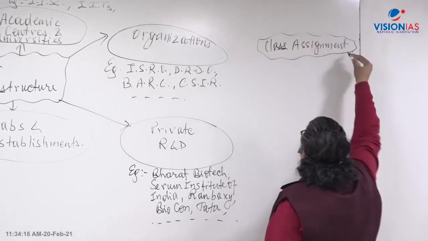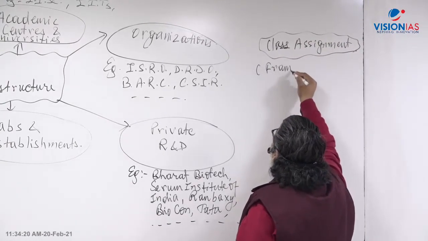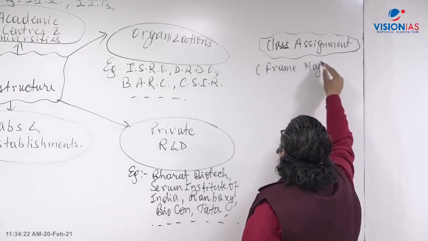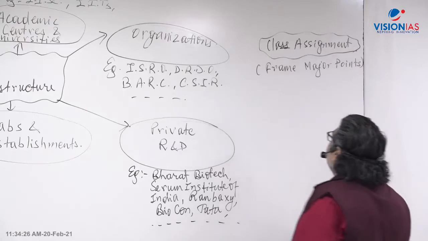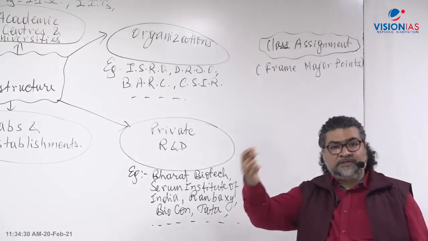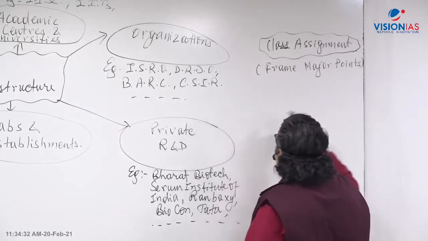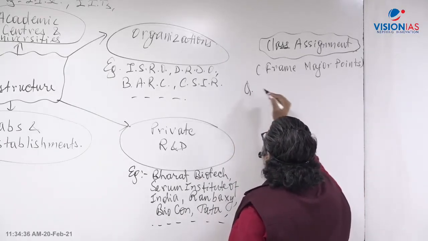What you have to do here is frame important points, major points, and send it to the batch coordinator, or I can see it on the prompter also there. The question is that